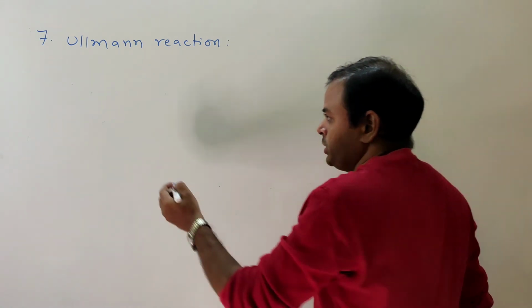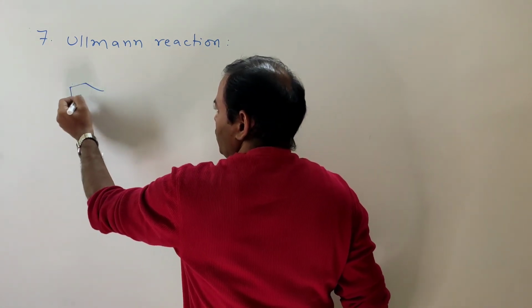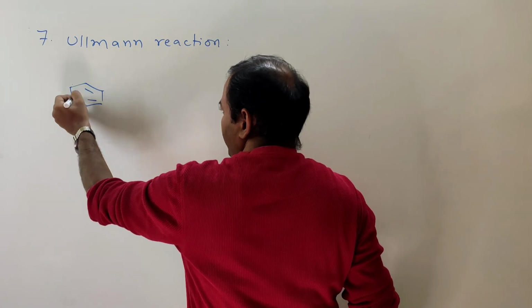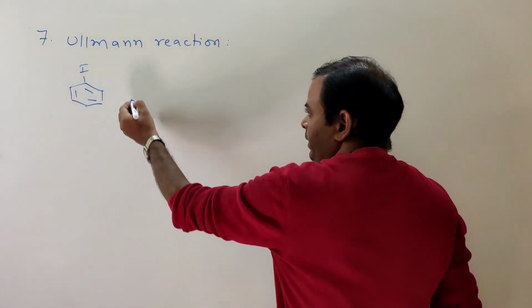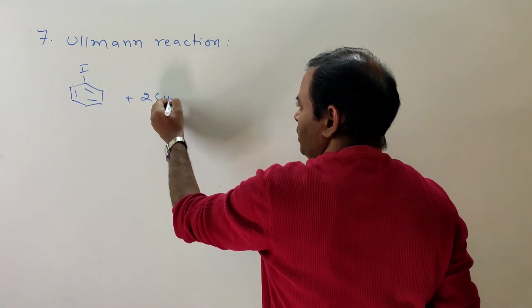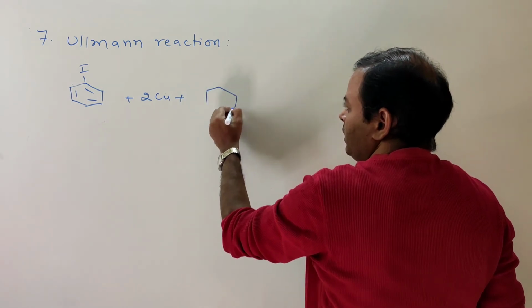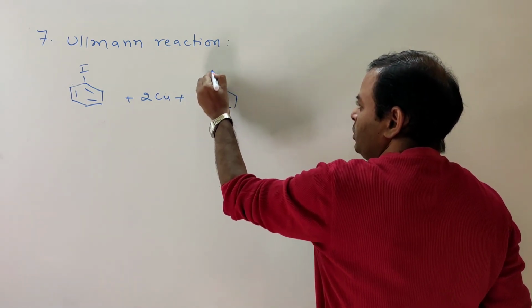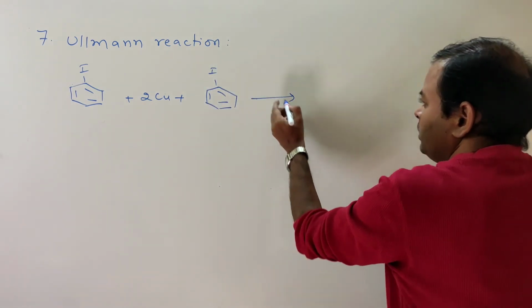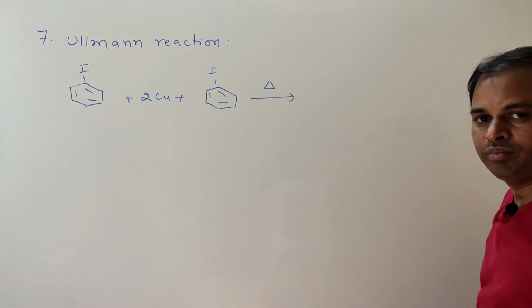What is the Ullmann reaction? Here it is 2 moles of aryl iodides with the copper metal. Heating is enough.